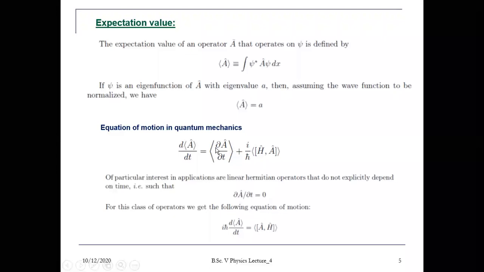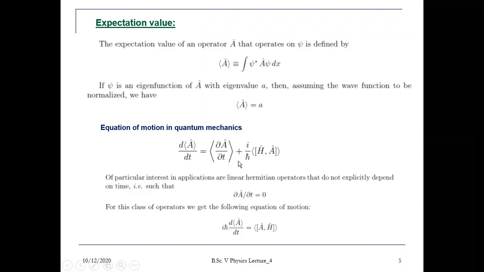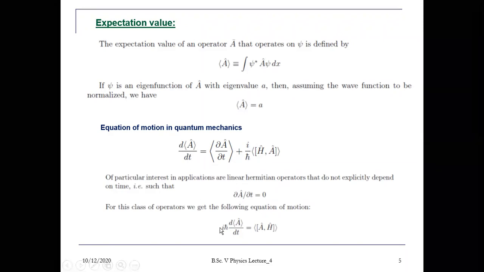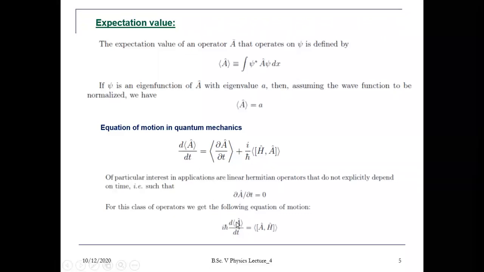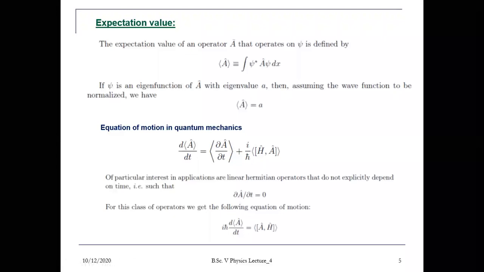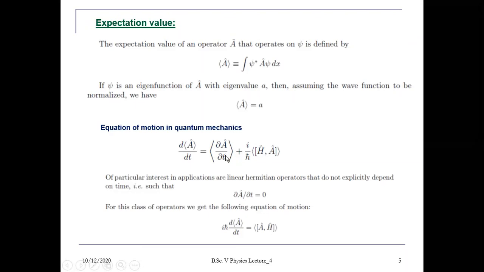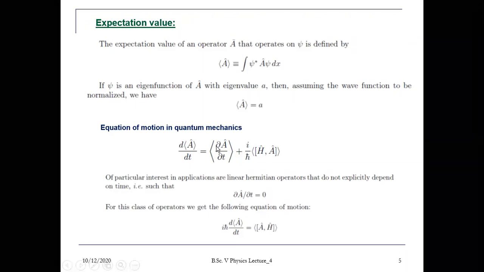So if you put this term as 0 for a linear operator, multiplying by this i by ħ, cross multiplying, you will get iħ d by dt of the expectation of A equals the expectation of the commutator of A and H. So this term drops out, and this equals this.